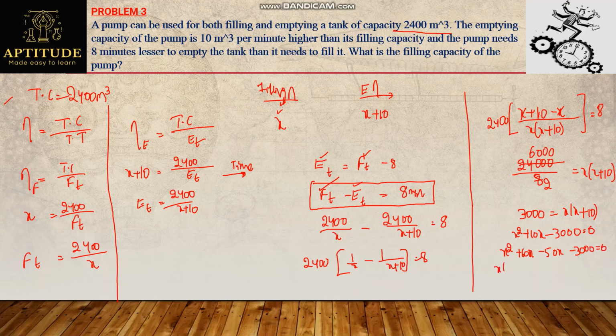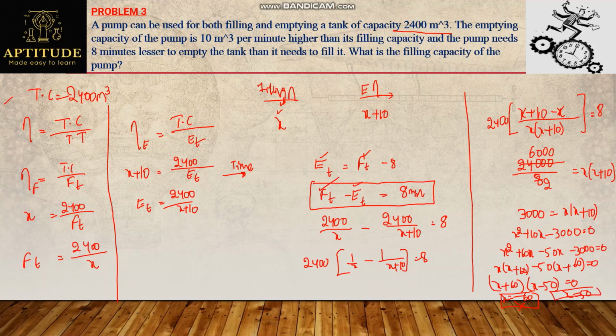If I take x common here, I'll get x plus 60, and taking minus 50 common here, x plus 60. So I'll be getting x plus 60 into x minus 50 equals 0. If I solve this, I'll get x equals minus 60. But the value cannot be negative, so I can eliminate this value. So our answer will be x equals 50.